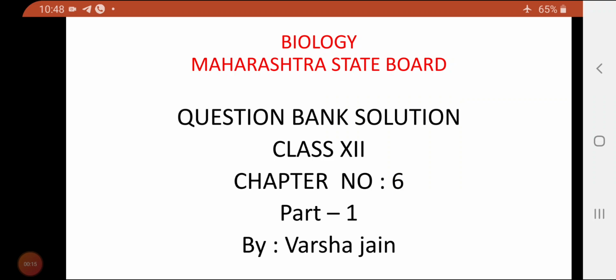As you all know, you have got a question bank from the board, that is Maharashtra State Board. Let us solve that question bank starting with the small chapter first, then we will move to the major chapter. Let us start with chapter number 6.